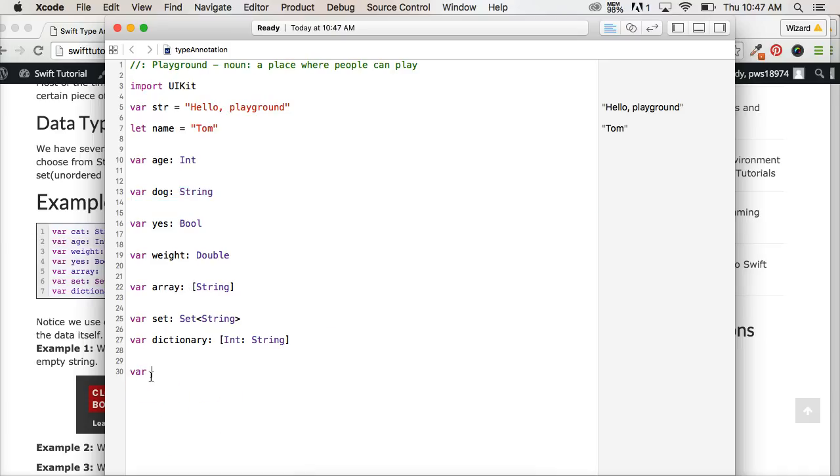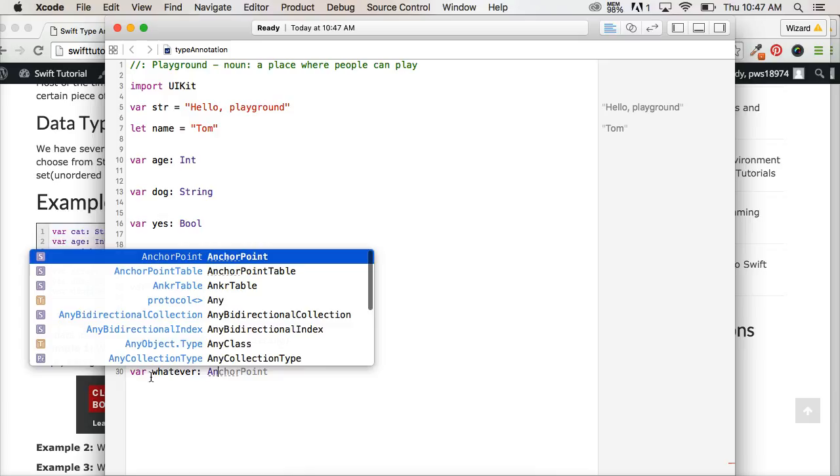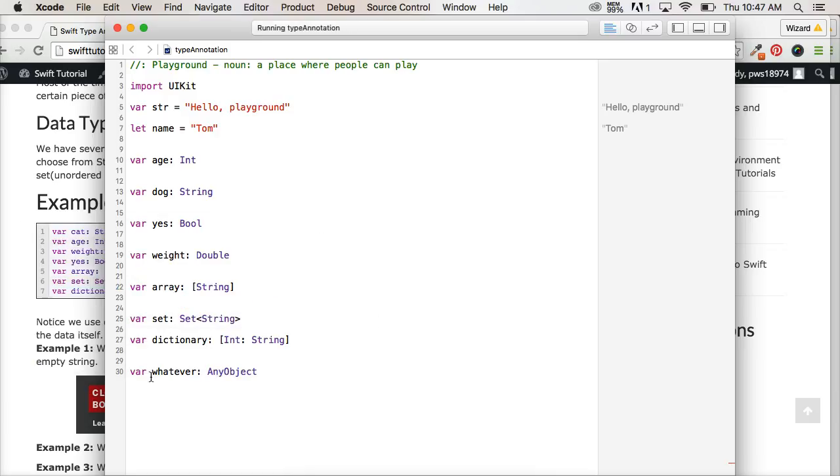But there's an exception to that, and that is, let's do var whatever. All right, and we can do any object. Now this can be anything.